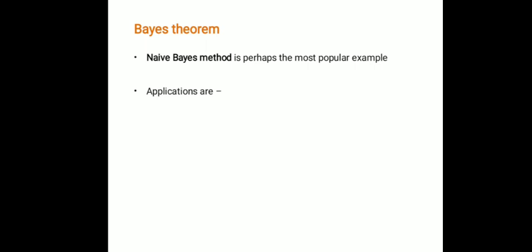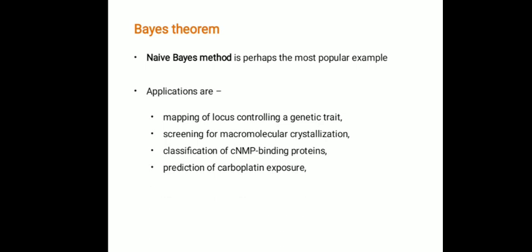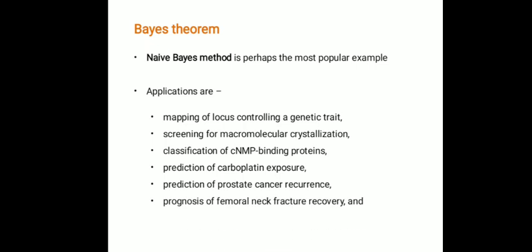Some example applications of Bayesian classifiers in the biomedical context are mapping of loci controlling a genetic trait, screening of macromolecular crystallization, classification of cyclic NMP binding proteins, prediction of carboplatin exposure, prediction of prostate cancer recurrence, prognosis of femoral neck fracture recovery, and prediction of protein secondary structure.